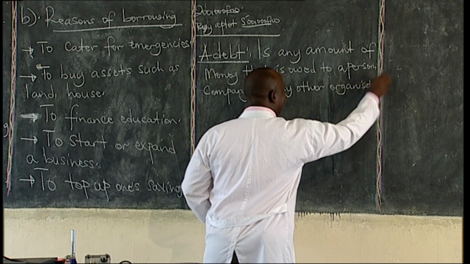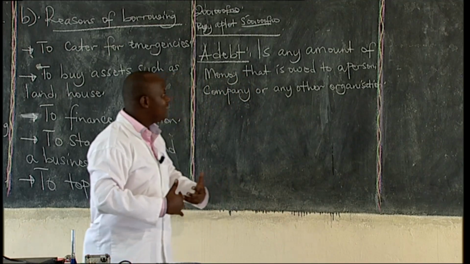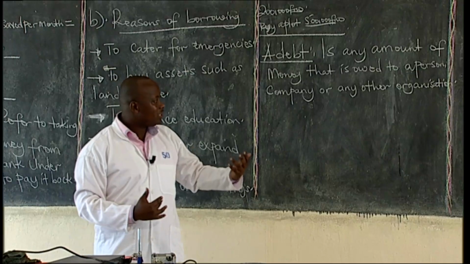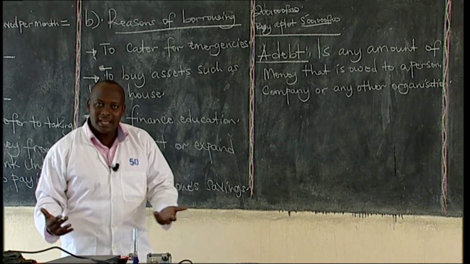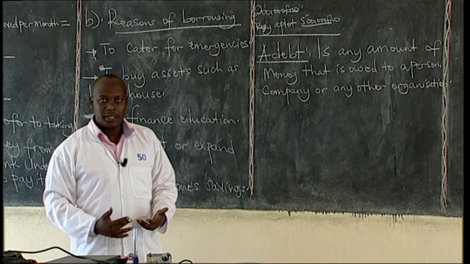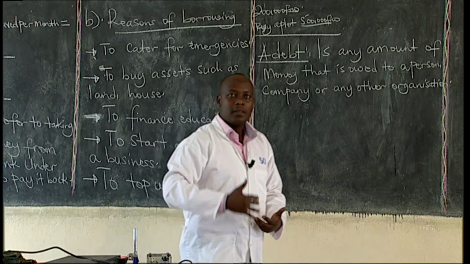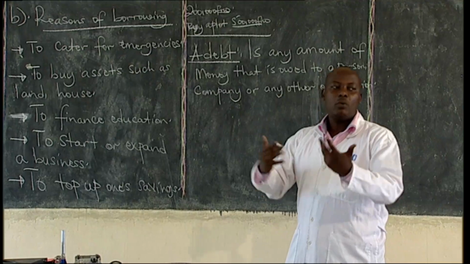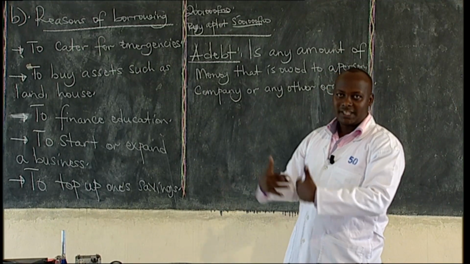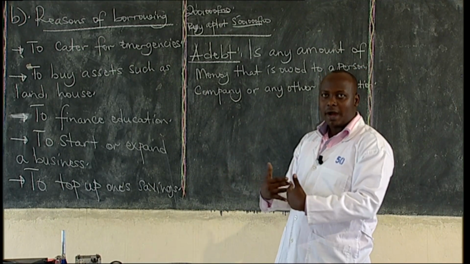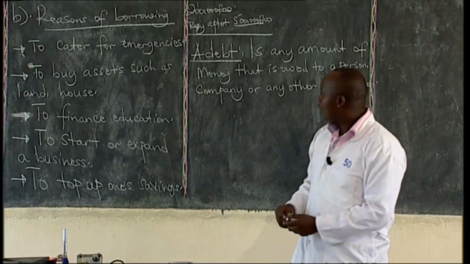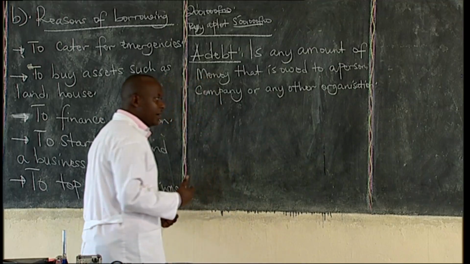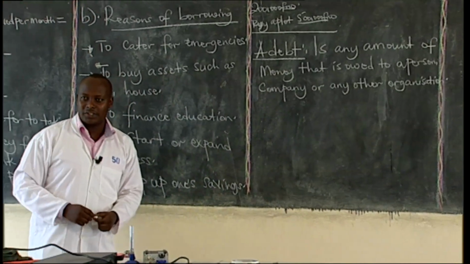That is how we define a debt. A debt is any amount of money that is owed to a person, a company, or any organization. If I borrow money from someone or from a person, I have a debt, and I will have to pay it. Because we said I've borrowed. If I borrow, I have a debt to pay. Now, a debt is any amount of money that is owed to a person, a company, or any other organization.